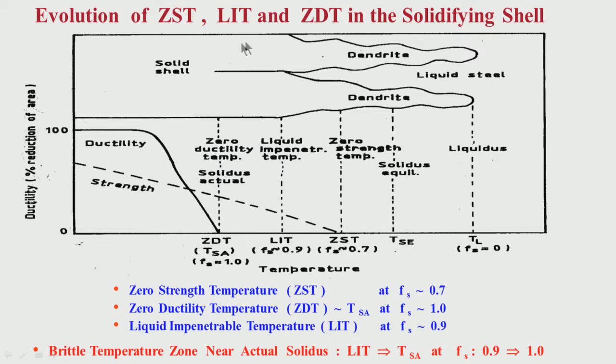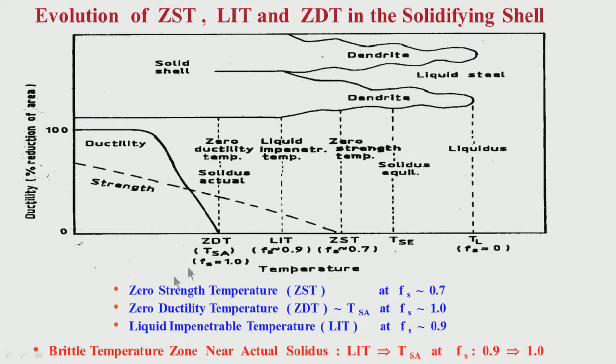Please try to remember, this is one of the important regions during solidification, because this is prone to formation of crack. So this region towards the end of the solidification is very prone to formation of solidification crack. So we have to be very careful about that.